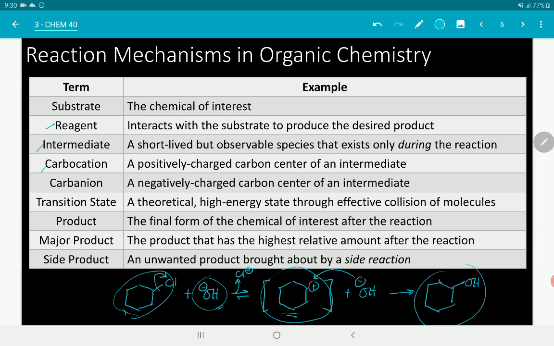So, this one is a carbocation kasi positively charged to carbon. Carbocation. Pag naman negative, carbanion. Okay? So, yun yung mga different types of intermediates. So, the intermediates exist at the middle of the reaction. Hindi sila naglalast. Okay? Nawawala rin sila after the reaction quenches or ends. So, hindi sila naglalast dun sa kabuuan ng, or sa inyong system.